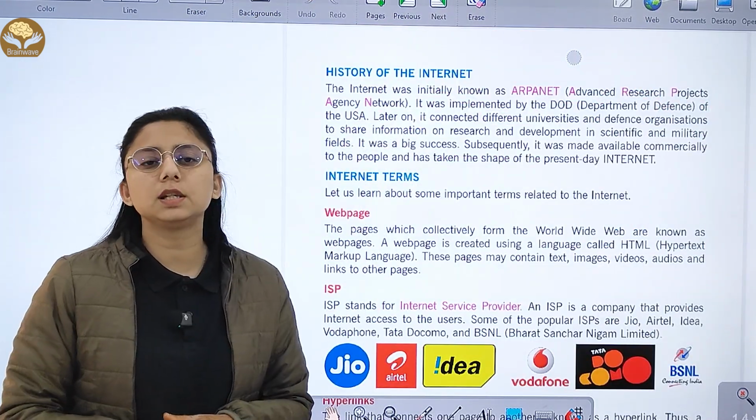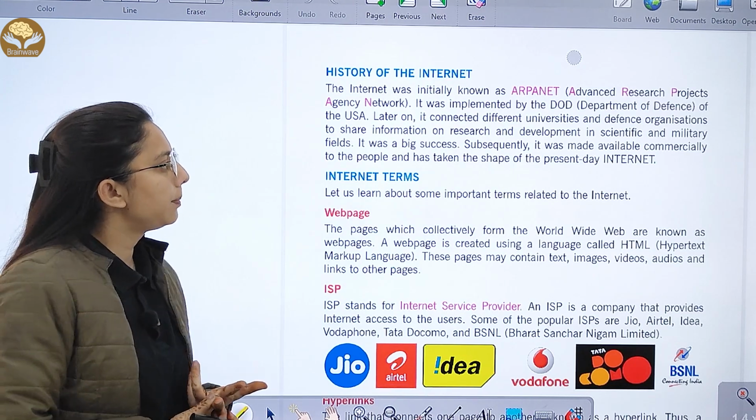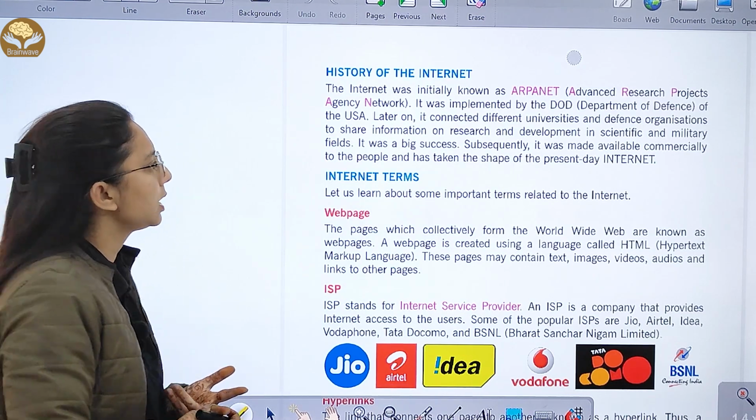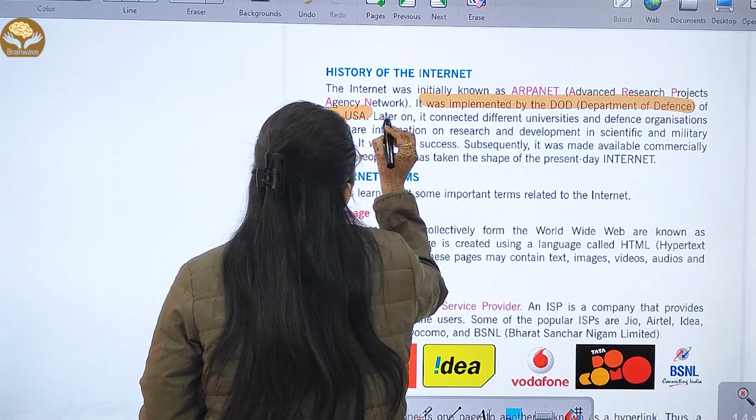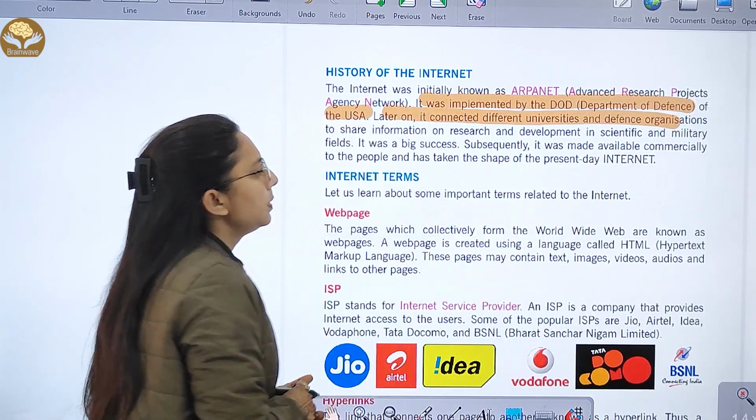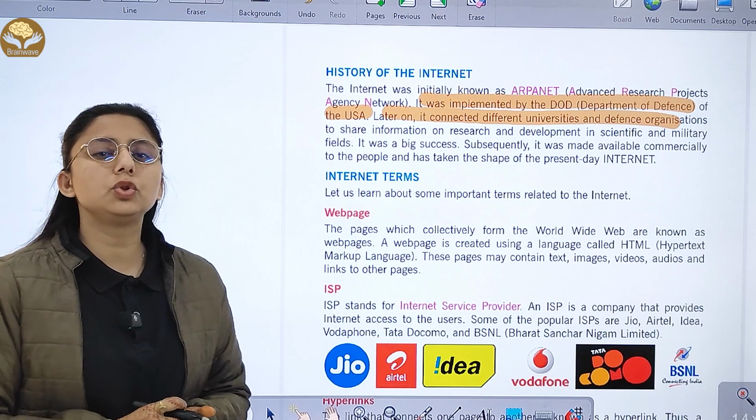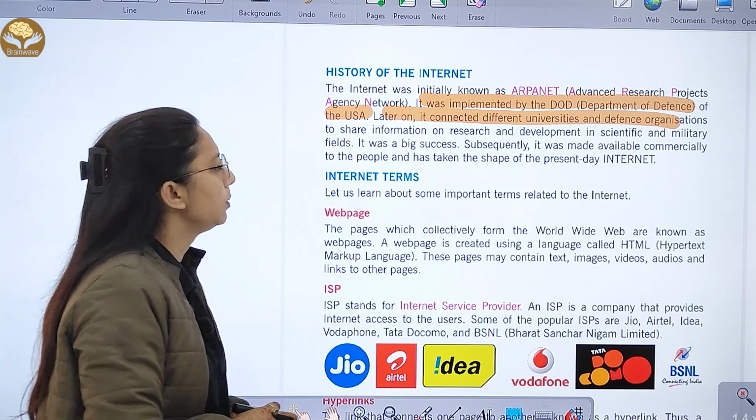Next is the history of the internet. The internet was initially known as ARPANET, Advanced Research Projects Agency Network. It was implemented by the DoD, the Department of Defense, USA. It connected different universities and defense organizations to share information.